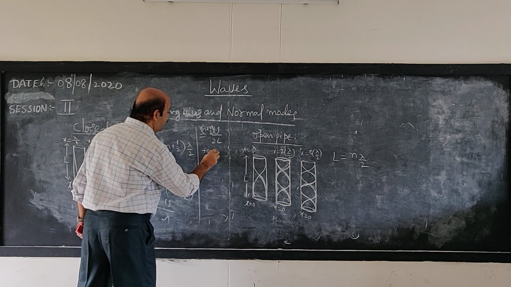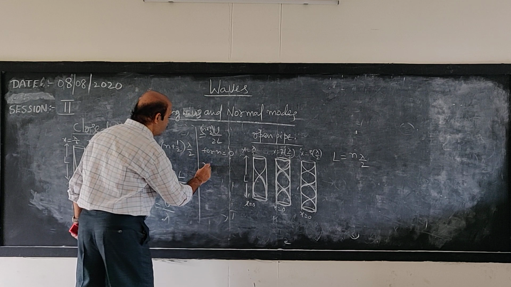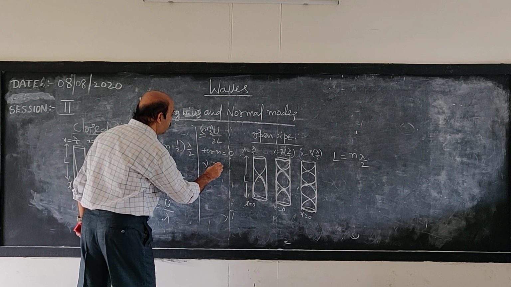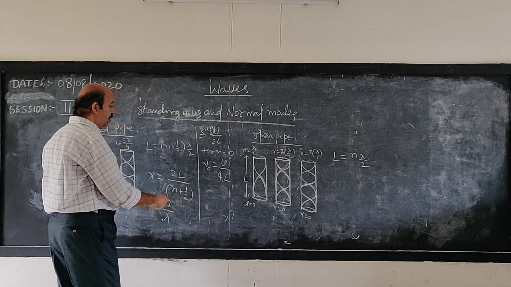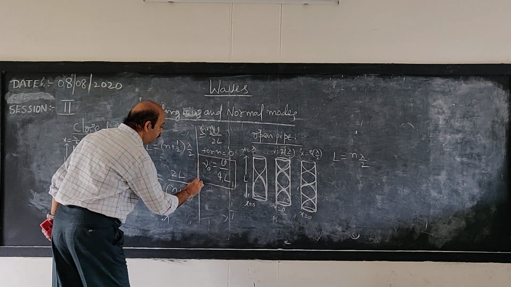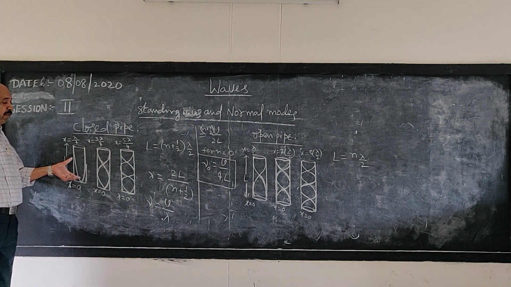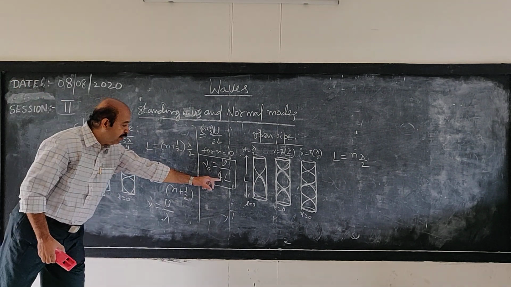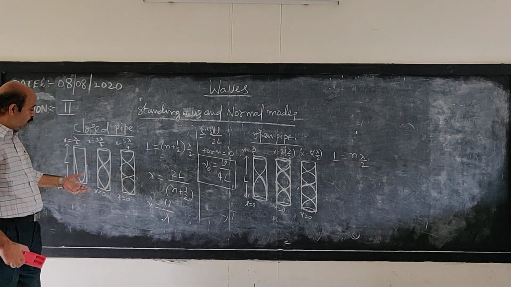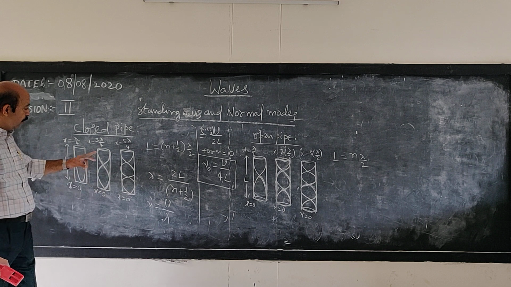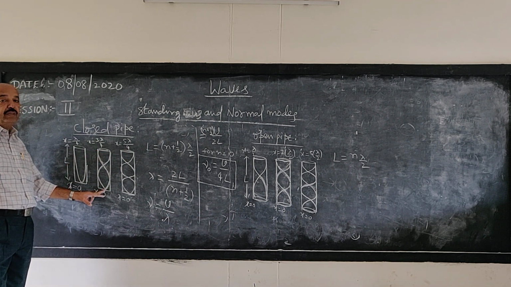So for n is equal to 0, what we get is mu naught is equal to V by 4L. So the frequency in the fundamental mode with which the air column in a closed pipe vibrates is given by V by 4L. In the second mode, as shown in this figure here, the open end must always be an antinode, and the closed end must be a node.